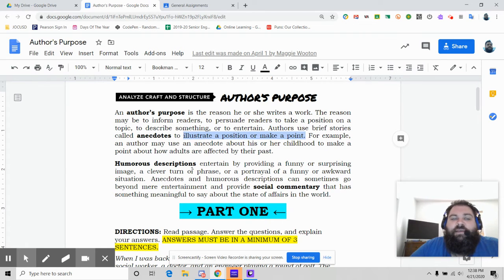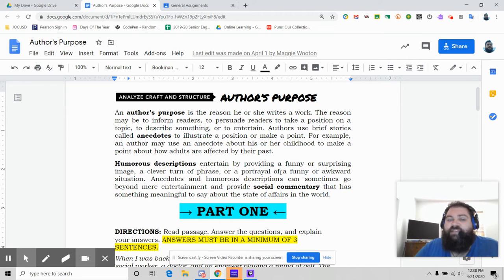Second is the humorous description. A humorous description is a funny, surprising, clever turn of phrase, image, or awkward situation, putting something there to cause humor. Anecdotes and humorous descriptions can provide social commentary, and social commentary is what you see on Twitter and social media every day, where people are giving their opinion and commenting on what's going on in society. If you look at things like TikTok, there's lots of social commentary on there. So they have something meaningful to say.